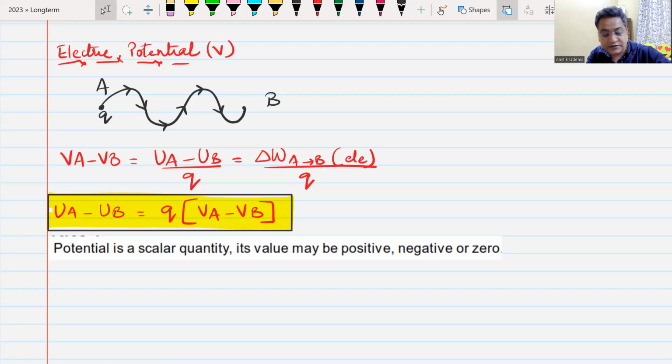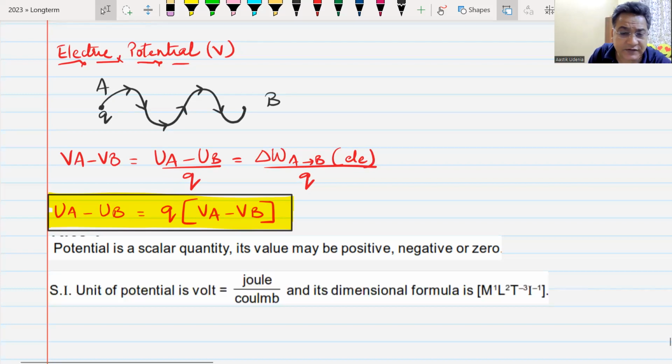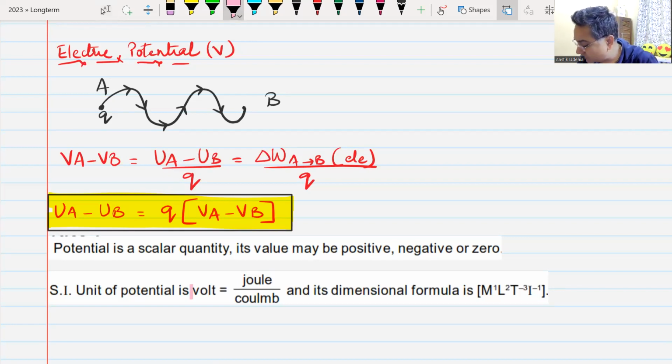The SI unit of electric potential difference or electrostatic potential difference is volt. 1 volt is 1 joule per coulomb. Do we understand this? Yes, sir. Remember the dimensional formula: M1 L square T minus 3 I ampere current minus 1.